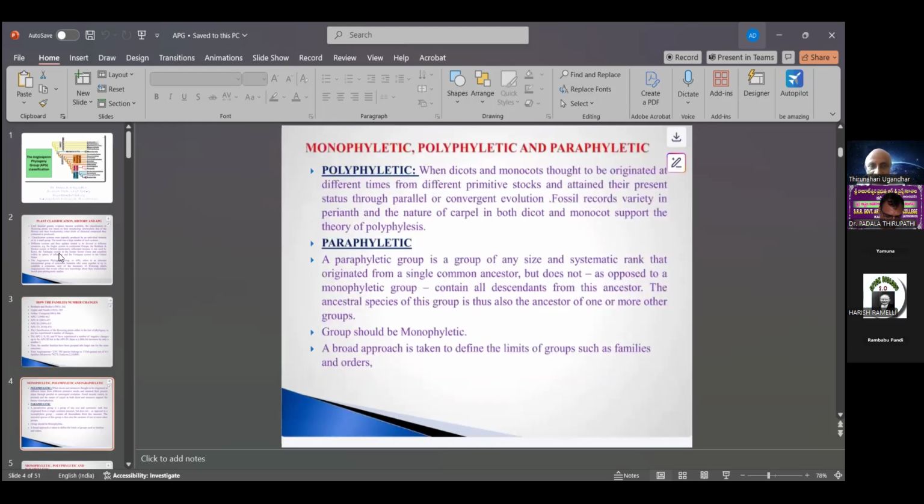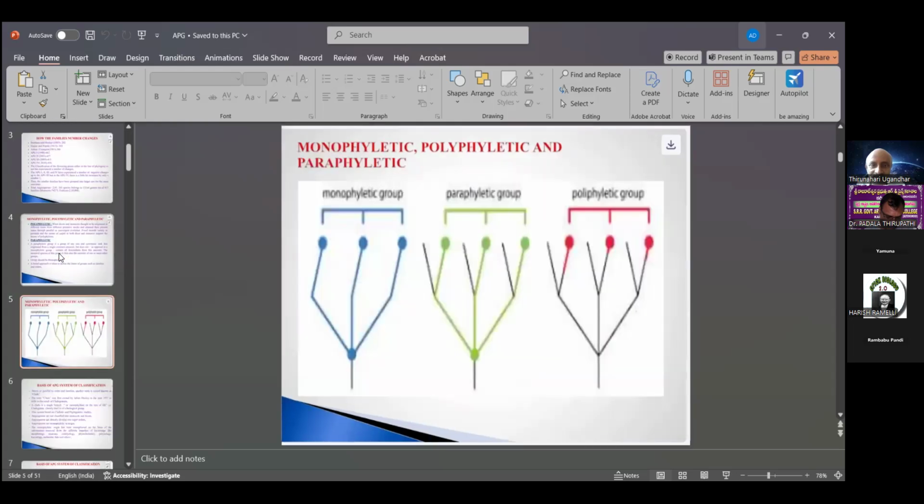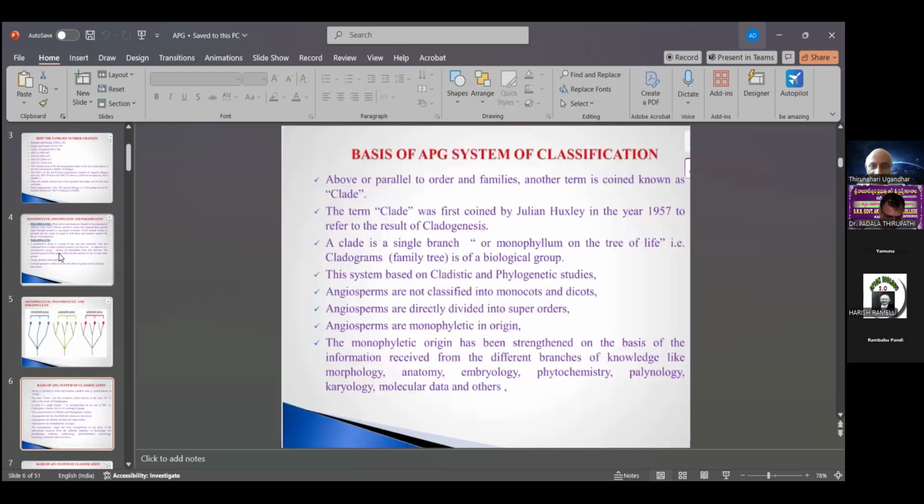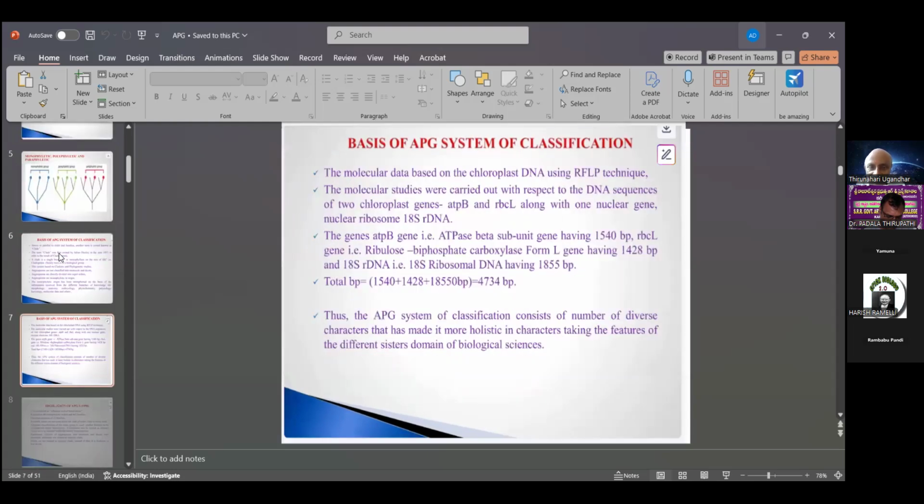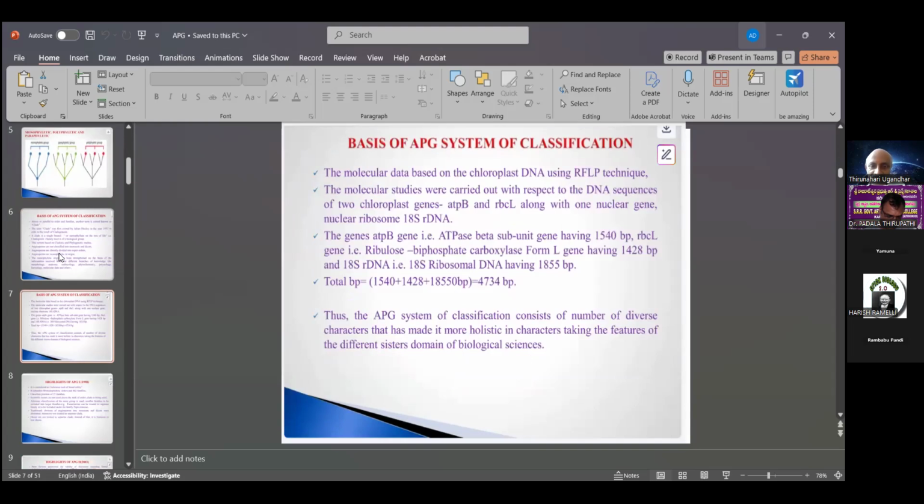This also covers monophyletic, polyphyletic, and paraphyletic groups. Monophyletic is the group with only a single ancestral character. The term clade was first coined by Julian Huxley in 1957, referring to the result of cladogenesis. This was also covered in the last class.